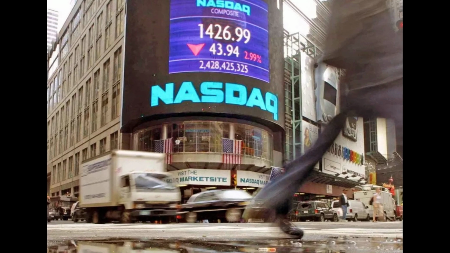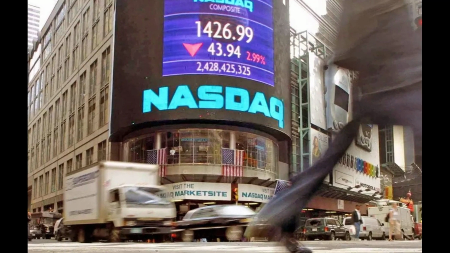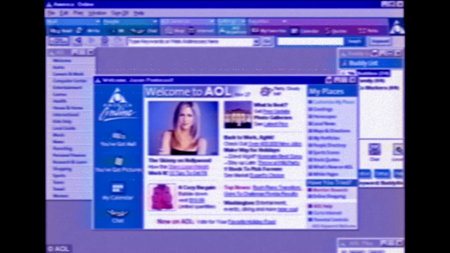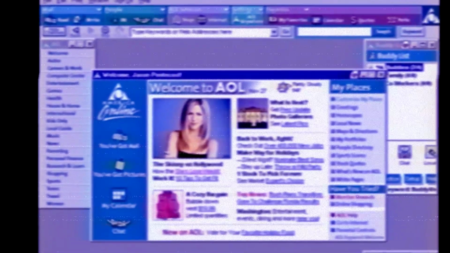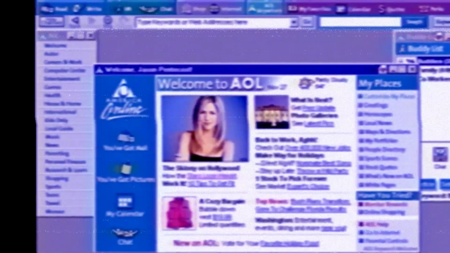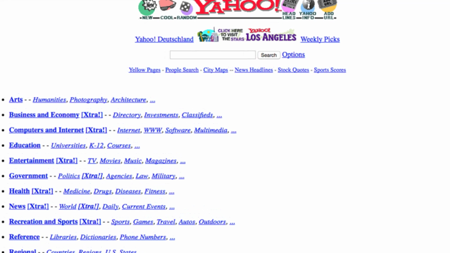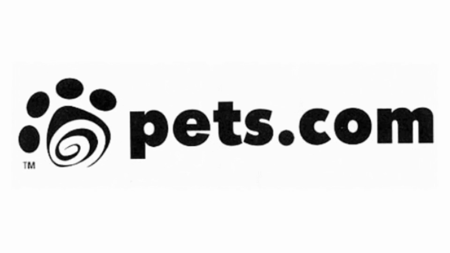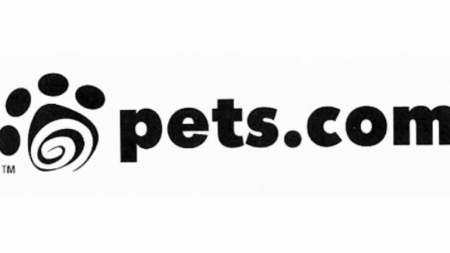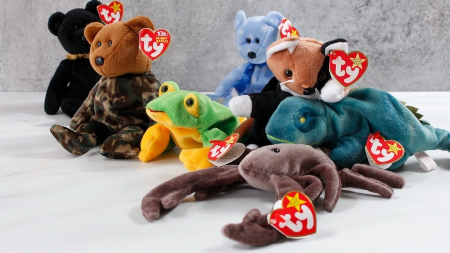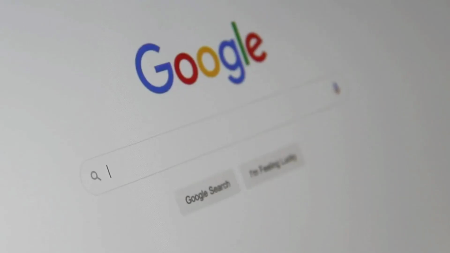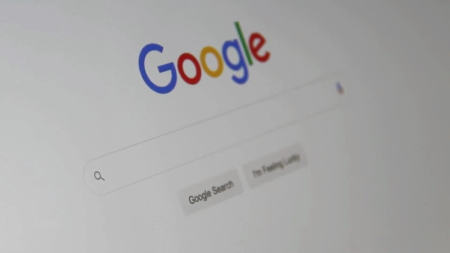The dot-com bubble. Let's jump to the late 1990s, the era of the dot-com bubble, a whole new world about to open up with the introduction of the World Wide Web. Welcome to AOL and the first online businesses. The dot-com bubble was driven by excessive speculation in internet-related stocks. Greed took over and a massive dose of FOMO led to companies spending a fortune to get on the bandwagon to secure a place in this new economy. When it burst, it wiped out trillions of dollars in market value, destroyed some large companies, and cleared the way for the likes of Amazon and Google to become the next era of computer-based monopolies.